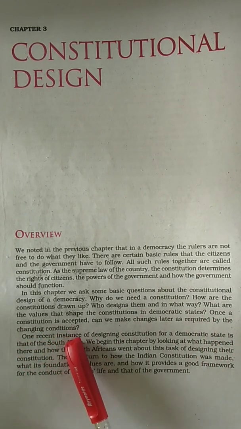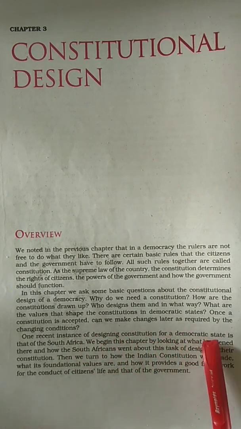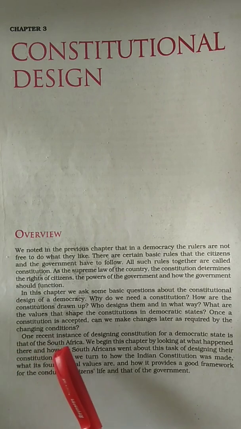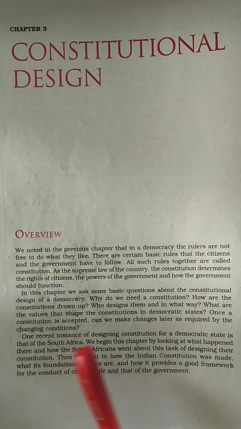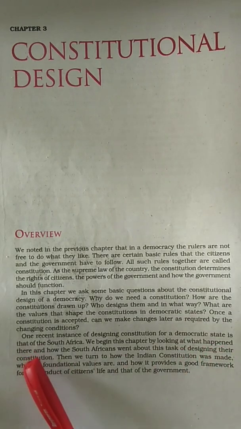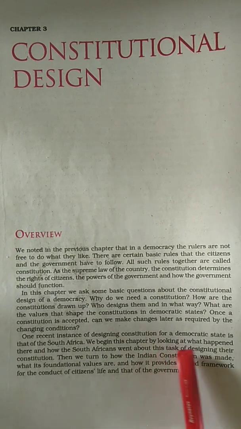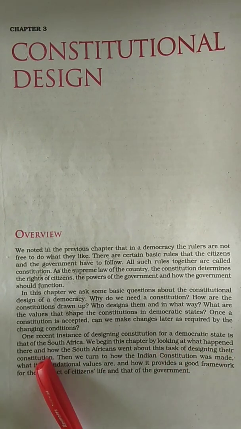One recent instance of designing a constitution for a democratic state is that of South Africa. We begin this chapter by looking at what happened there and how the South Africans went about this task of designing their constitution.